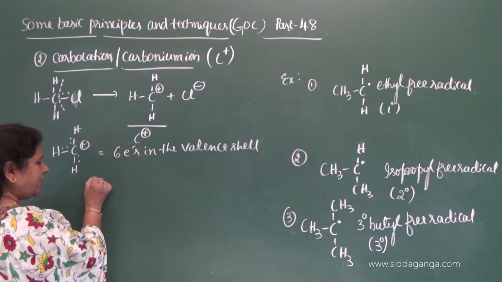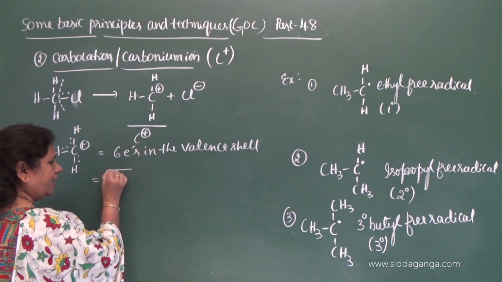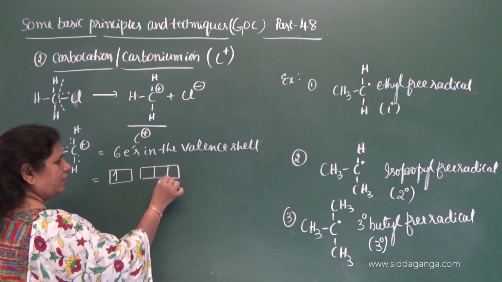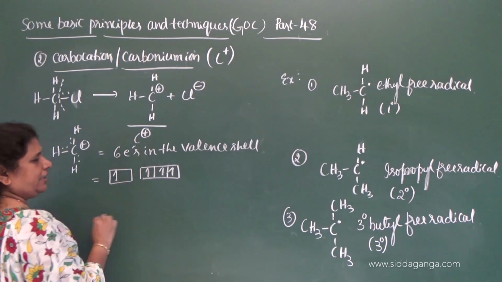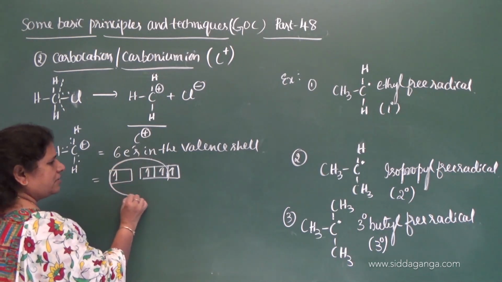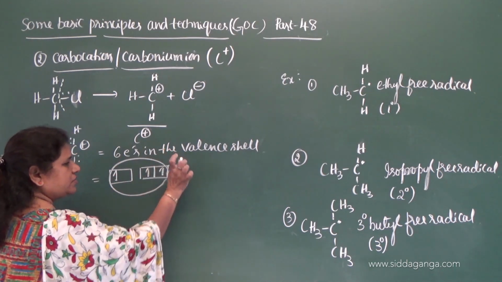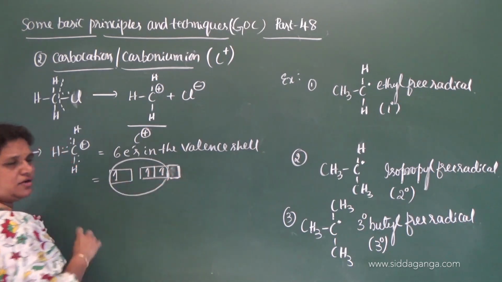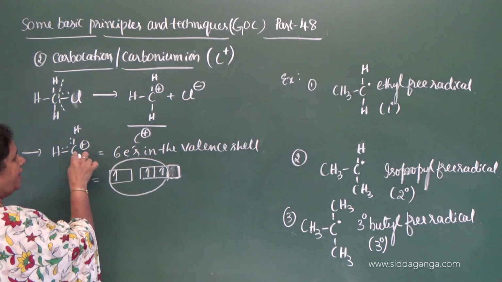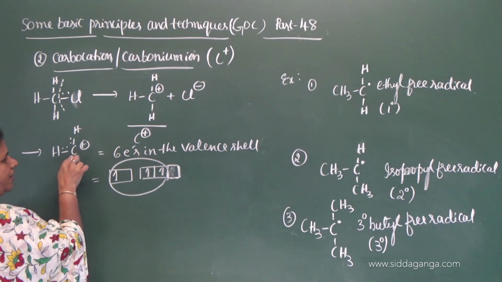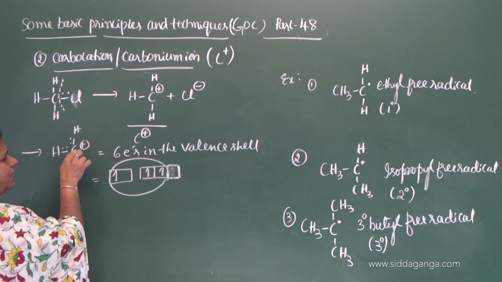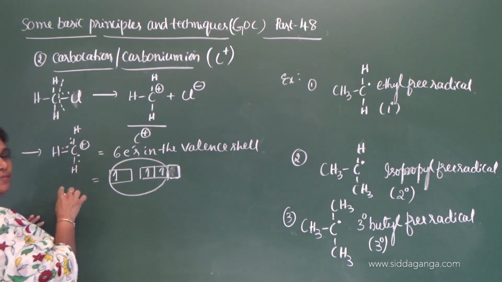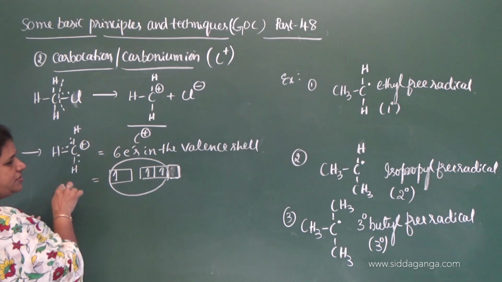Then what is the state of hybridization? Again here we have 1 electron and 3 electrons. It also undergoes hybridization. Here no electron is present because this is a vacant orbital. So only 3 electrons are shared by carbon, because 1 electron from hydrogen, 1 electron from carbon. Only 3 electrons are shared by carbon during the formation of a bond.